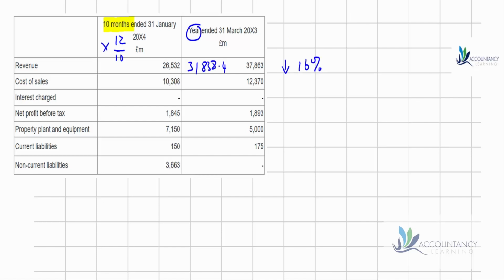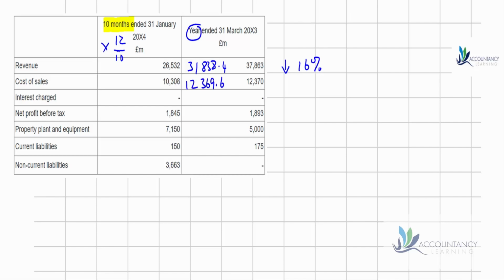So we can see then that the estimated annual amount for 20x4 will be 31,838. And we can see that that's therefore a 16% fall in revenue compared with the previous year. And if we've seen a 16% fall in their activity, we'd want to see that happening in all of their P&L.